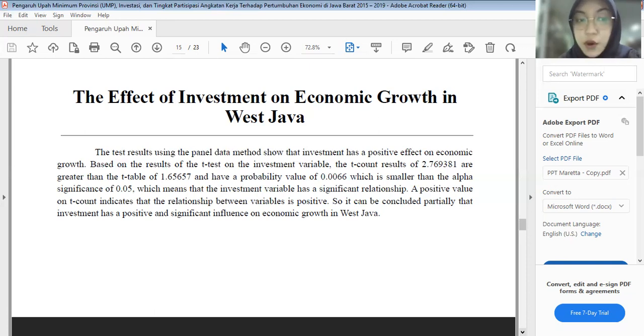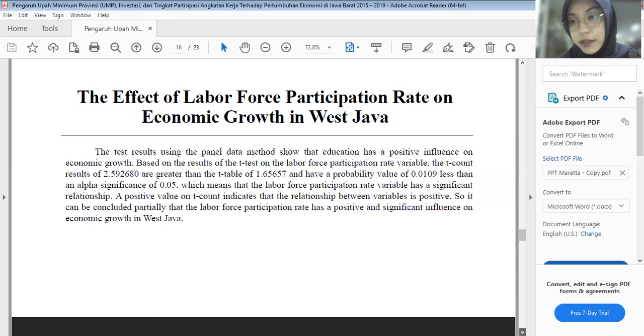A positive value on t-count indicates that the relationship between variables is positive. So it can be concluded partially that investment has a positive and significant influence on economic growth in West Java.